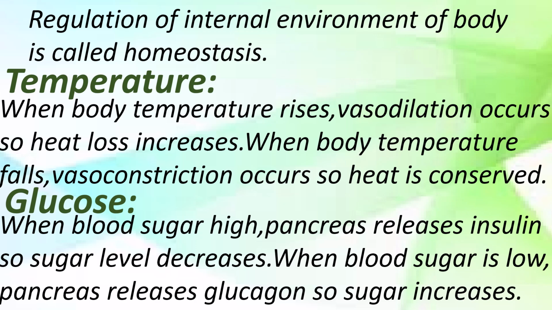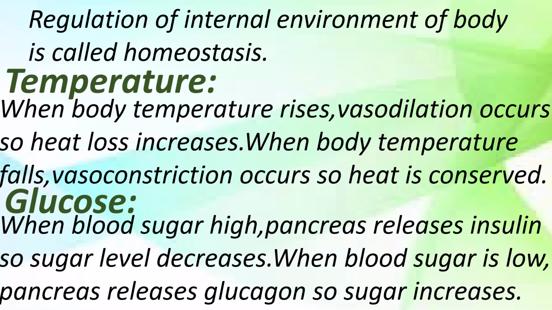When we eat food containing carbohydrates, it reaches the small intestine, where carbohydrate is broken down into sugars such as glucose and fructose. When this glucose enters the bloodstream, the blood glucose level rises. The pancreas is a gland. It releases insulin. When insulin is released, blood sugar level decreases because it causes the absorption of sugar into the cells. So the level of glucose in the blood decreases.